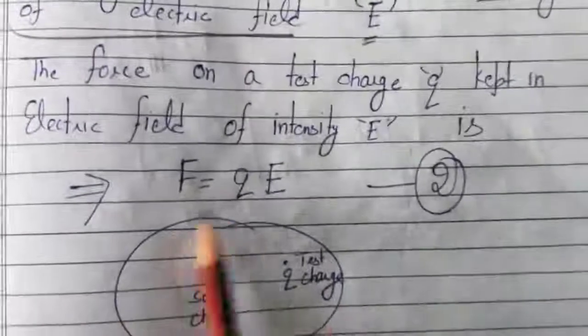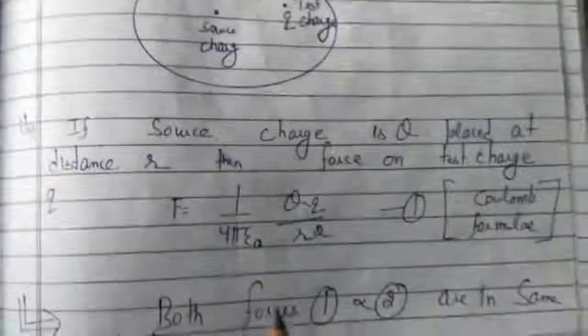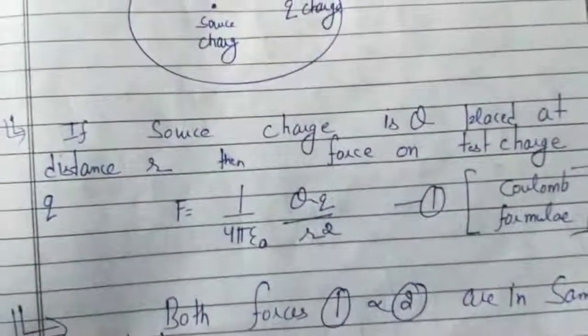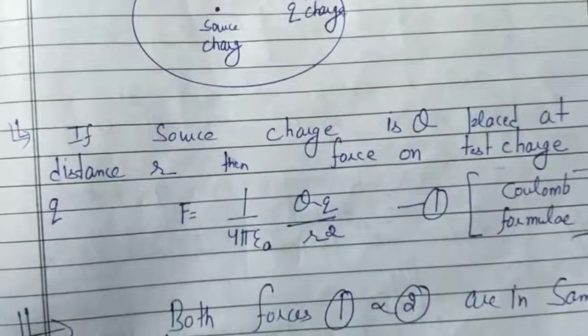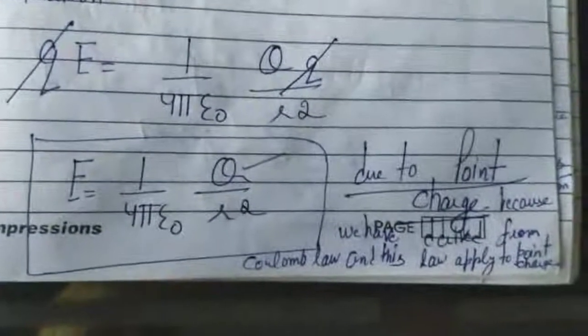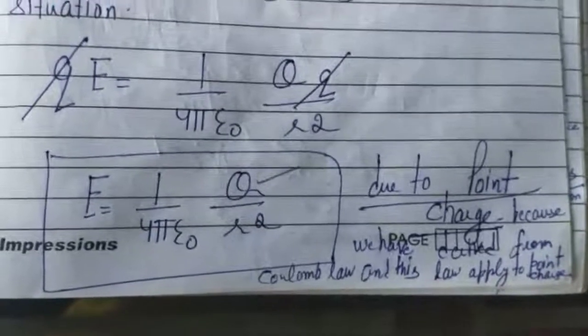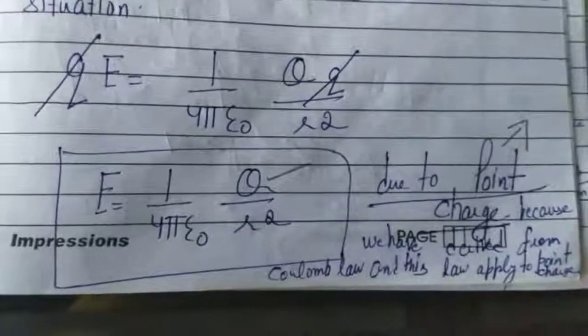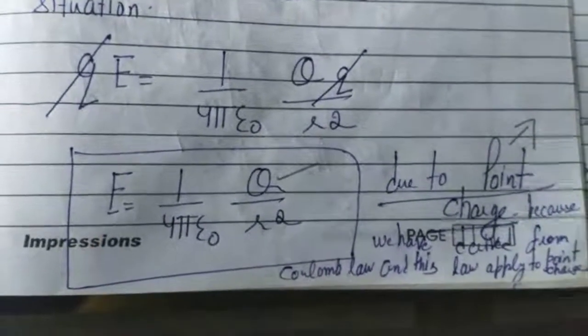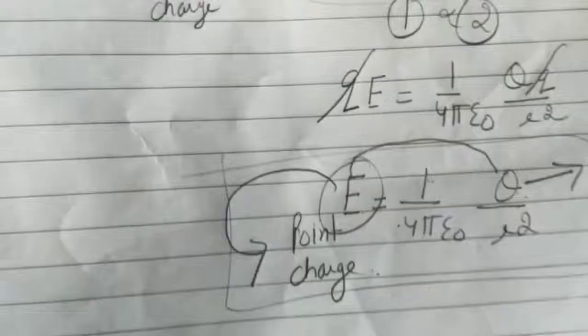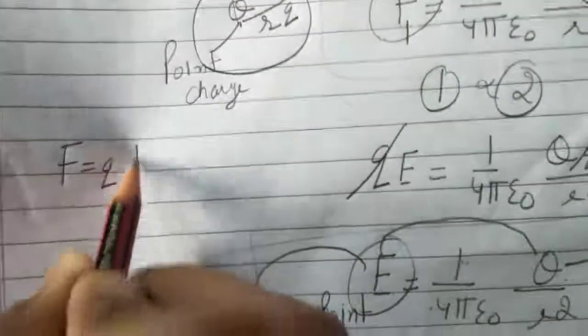So first, F is equal to qE. Applying Coulomb's formula, F is equal to 1/4 pi epsilon naught Qq upon r square. Comparing, q cancels with q, and this is the electric field intensity due to a point charge. We have taken the source charge as a point charge. So this is the formula of electric field intensity. F is equal to qE.